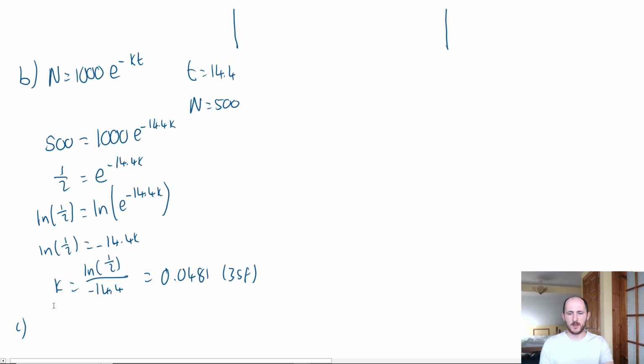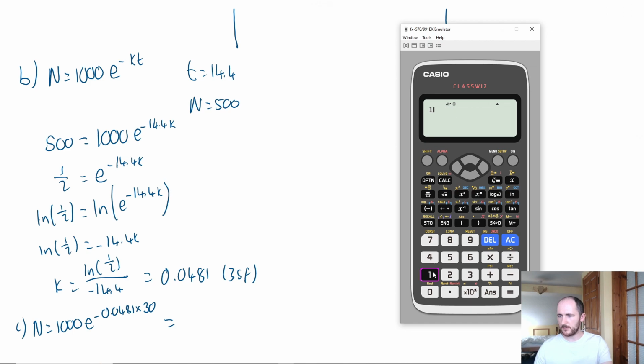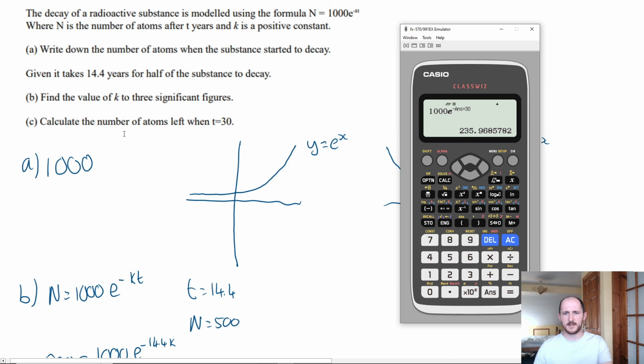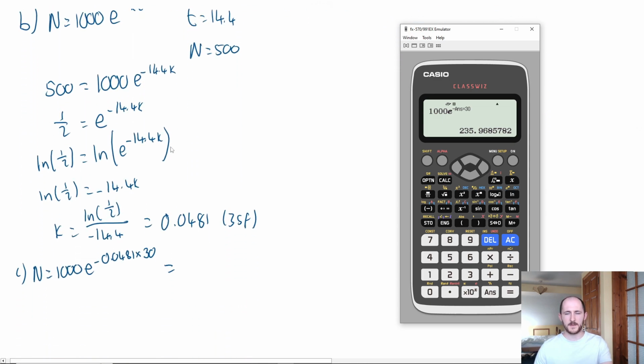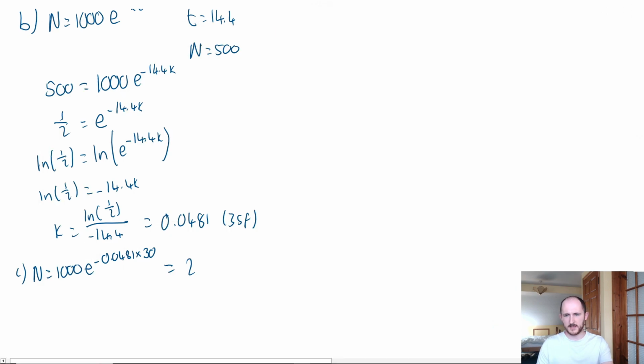Easy. So N is equal to 1000 e to the minus k, k is 0.0481, and t is 30. So let's put this into the expression. So we have 1000 shift e minus answer times 30, which is 235.968. Now, since these are the number of atoms, we should definitely round this to the nearest whole number, because you can't have 0.968 of an atom. So that's just going to be 236 to the nearest whole number.